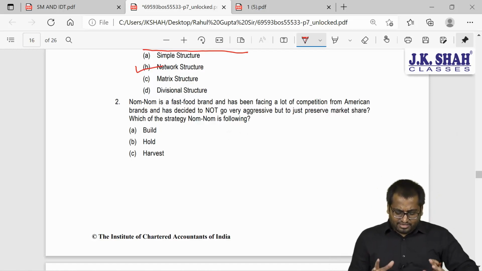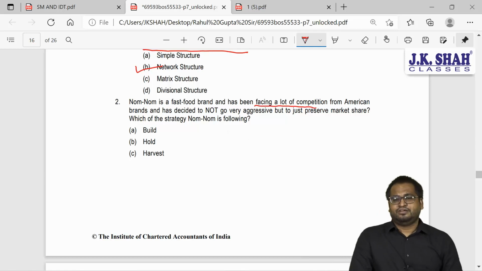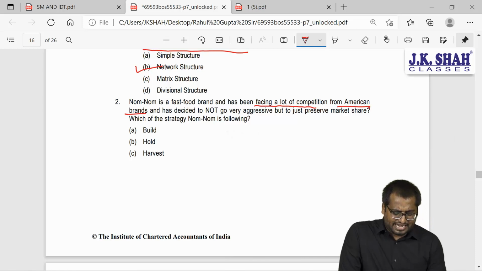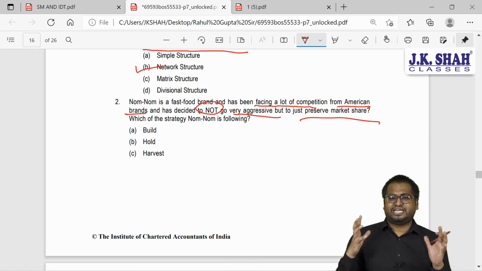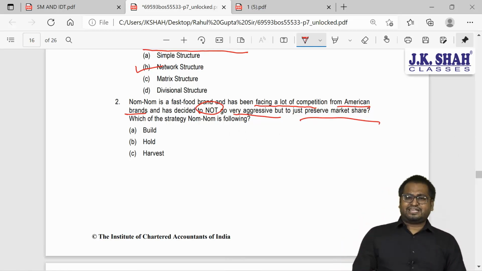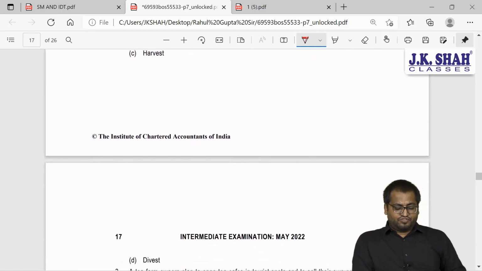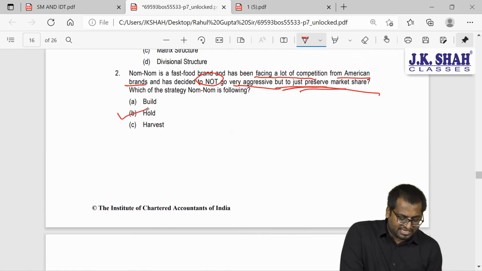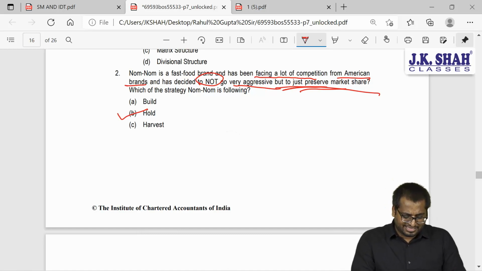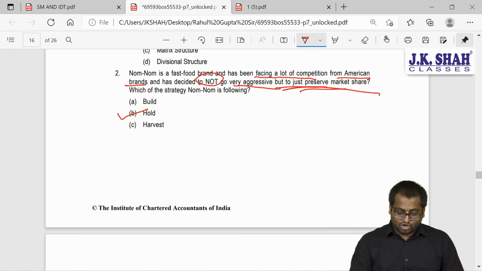Nom is a fast food brand and they are facing a lot of competition from the big brands, from American brands, and they have decided not to go very aggressive but to preserve the market share. So if you want to protect your market share, you want to stay where you are. So will you build, hold, harvest, or divest? What will you do? If you want to hold on to your position, right, they want to preserve. So can I say it is hold? Yes. So the answer to the second question is B, that is hold.